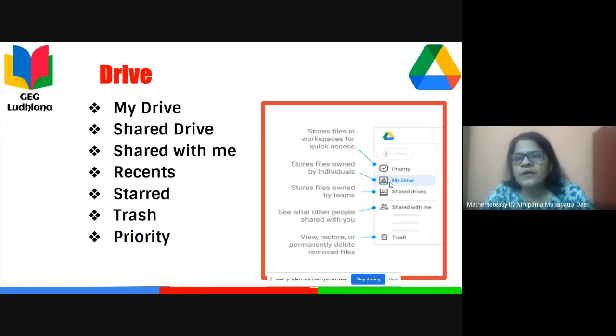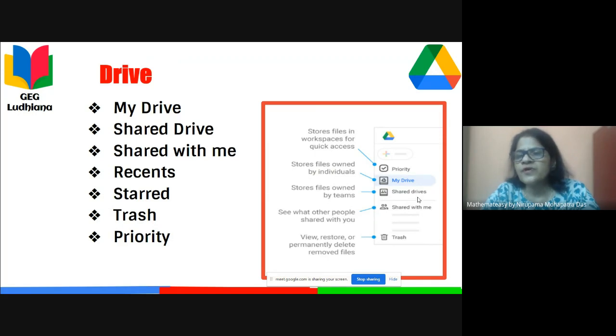So My Drive basically contains all the documents that I have created or I have the ownership of. On the other hand, Shared Drive is available only for Workspace subscribers.